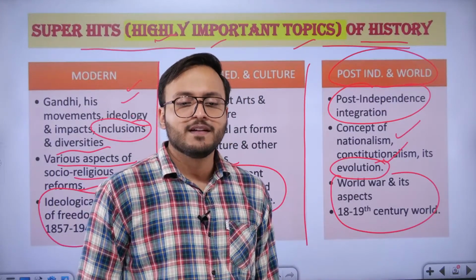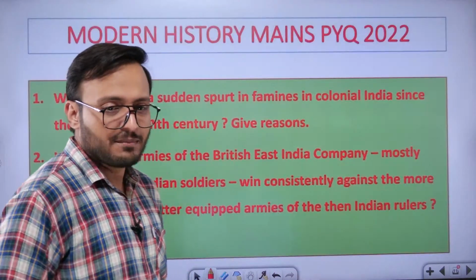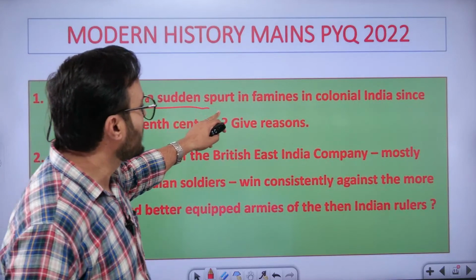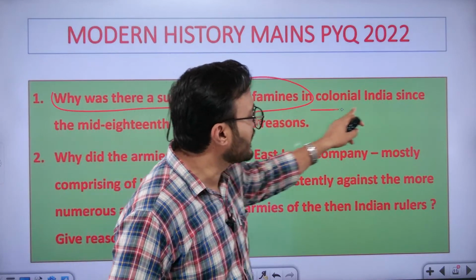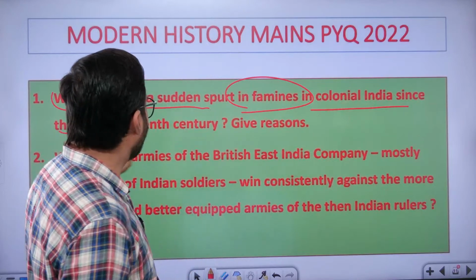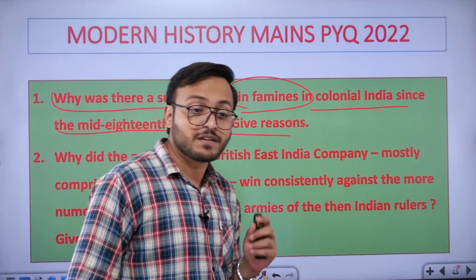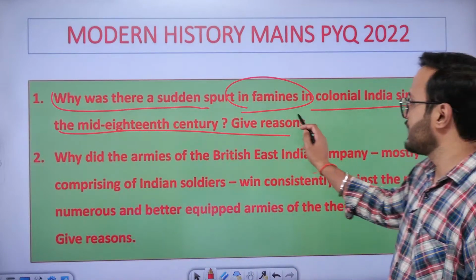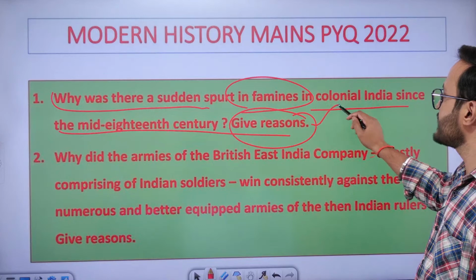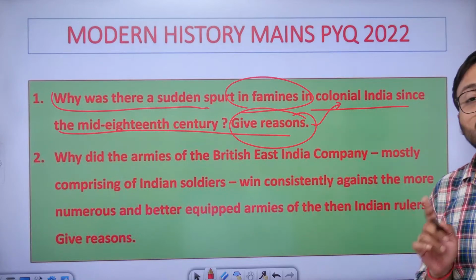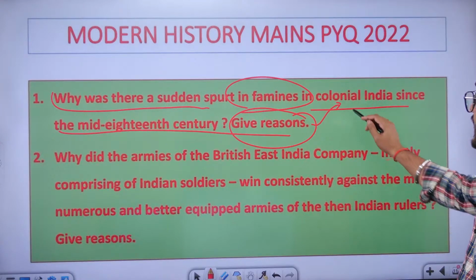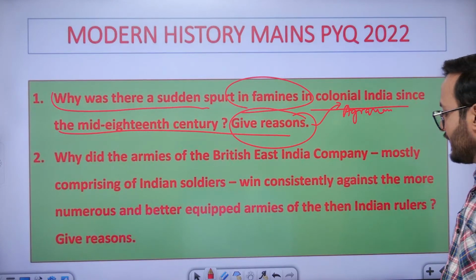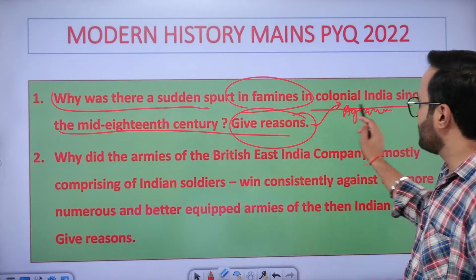All right, everyone. So here are some important questions. As you can see, why was there a sudden spurt in the famines in colonial India since the mid 18th century? Give reasons. Now guys, let me tell you, in the name of the reasons, you can simply start with the agrarian policies of the British East India Company. Agrarian policies.